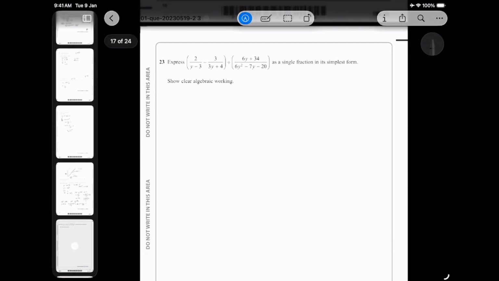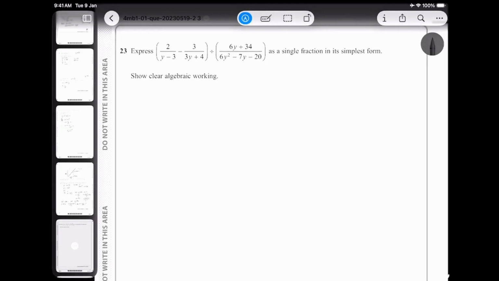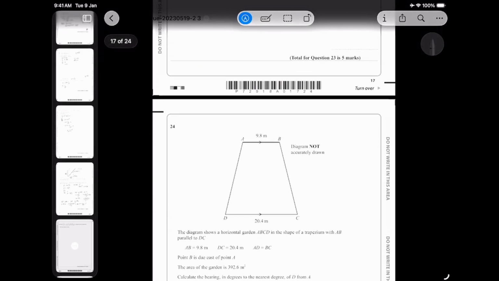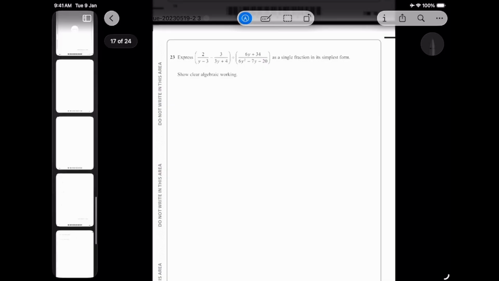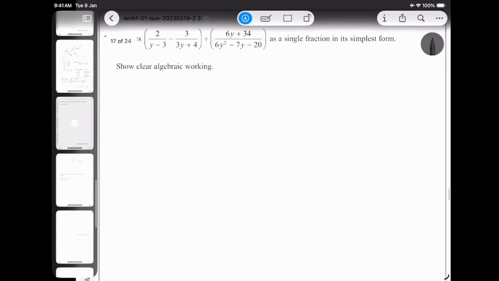All right, now express this as a single fraction. Okay, so this is a heavy algebra question, and it will take a little bit of attention. This is where many students get this kind of question, which is for 5 marks. It is simple algebra solving, not something very crazy. That's the only thing, that it is very lengthy.